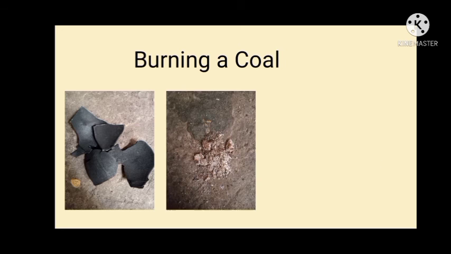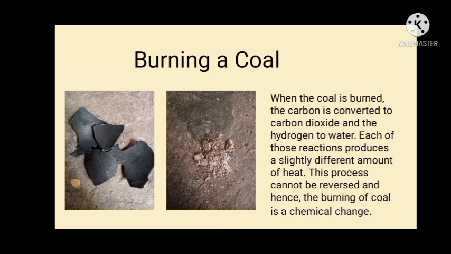The next example is burning coal. Burning coal, as you can see, is the same as burning paper. The first picture is coal that hasn't been burned, and the second picture has turned into ash. The reason why it is a chemical change is that when coal is burned, the carbon is converted to carbon dioxide and the hydrogen to water. Each of those reactions produces a slightly different amount of heat. This process cannot be reversed, and hence the burning of coal is a chemical change. And that's all. Thank you for listening.